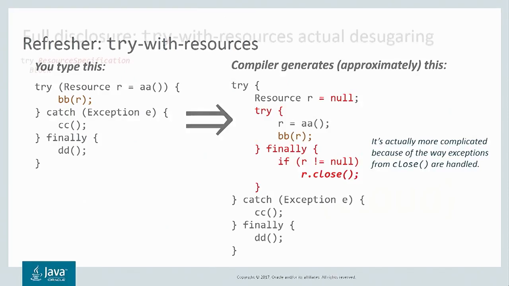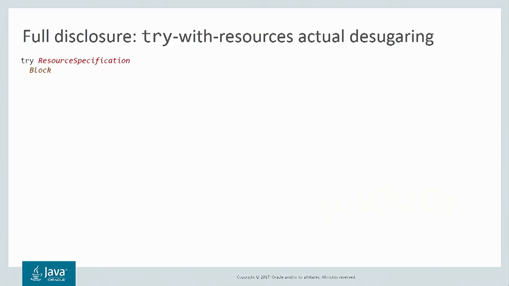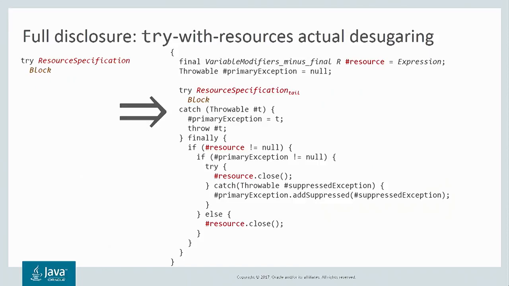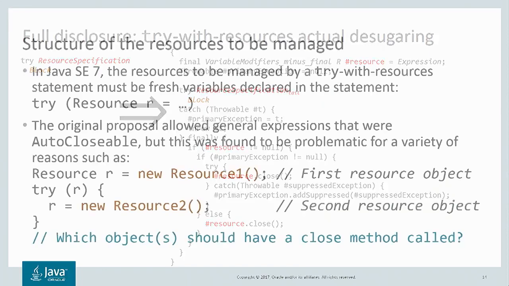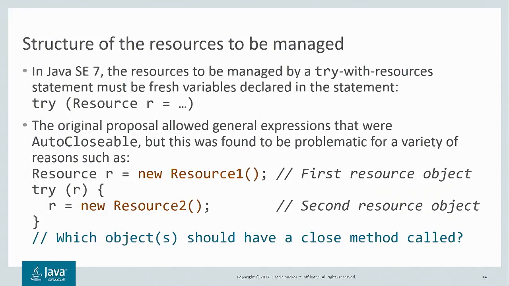So in terms of full disclosure, this is what the full desugaring looks like. We don't have to worry about this as programmers because the compiler takes care of this for us. So back in JDK 7, the requirement was the resource to be managed by the try with resources statement had to be a fresh variable declared as part of the statement.